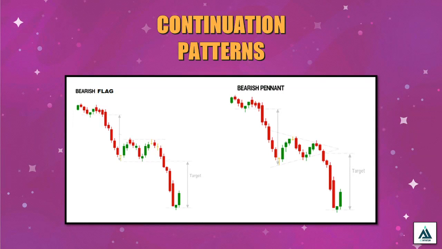Pattern. The pole represents a vertical fall, and the flag or pennant represents consolidation, which then leads to another vertical fall as the price breaks down out of consolidation. The usual sell point for this pattern is just below the structure, and the stops are placed above the structure. The target price is based on the height of the pole.